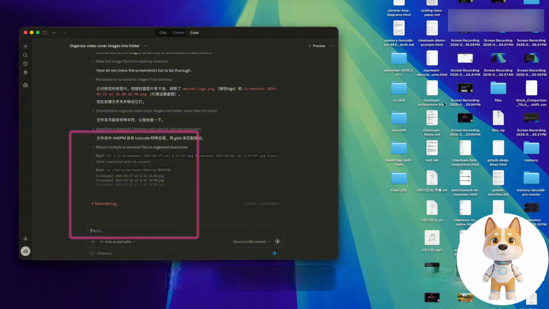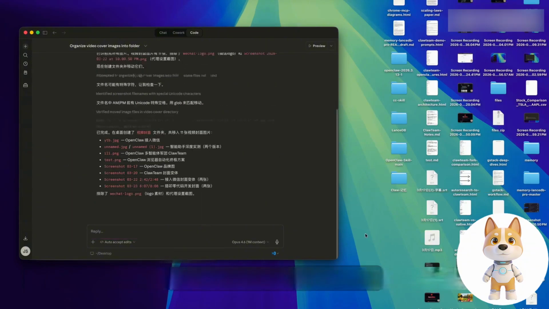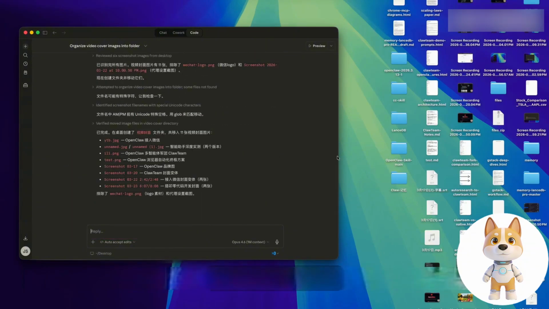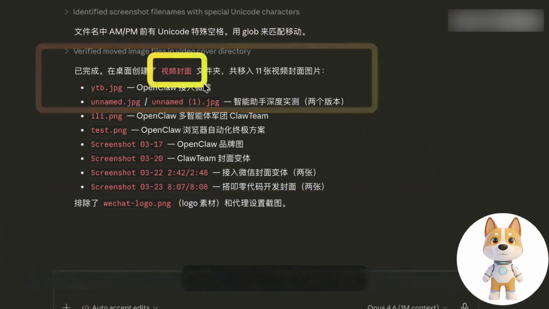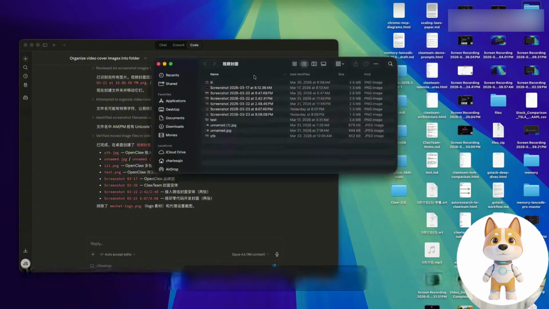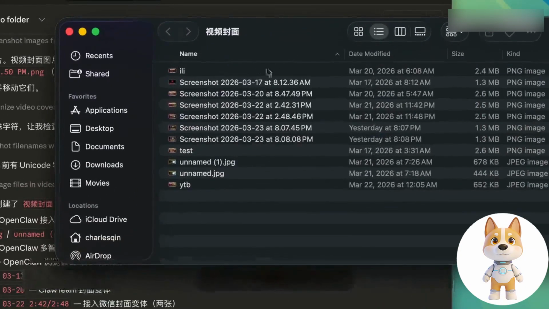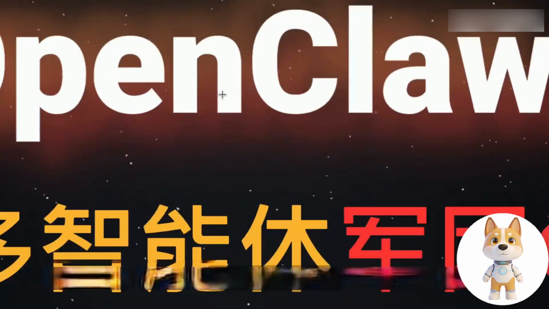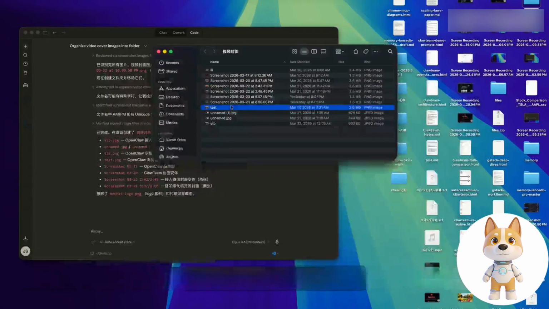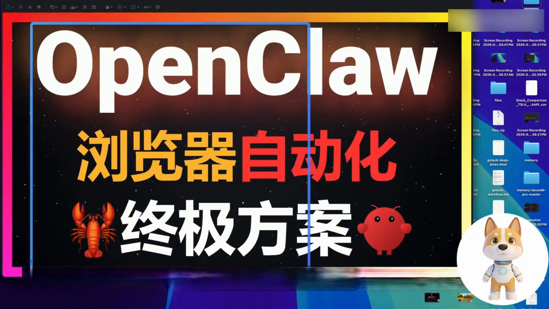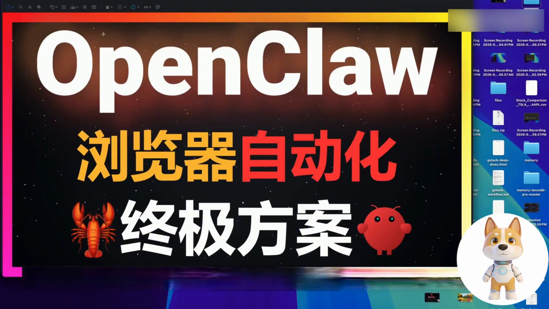While it was operating, we can also see the images related to the video cover on the desktop. Now that they disappeared, it hinted that the task had been completed. This folder was created on the desktop. Then we open this folder and take a look at the images here. Let's click on the first one and see that this is the cover of the video I produced in the previous video. Then we find another one, which is also the cover of a video I made previously.